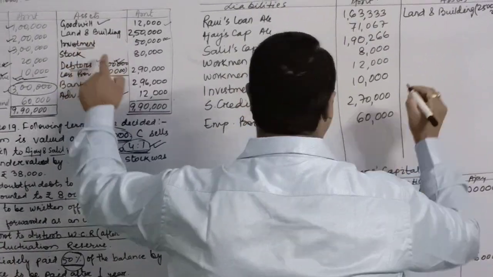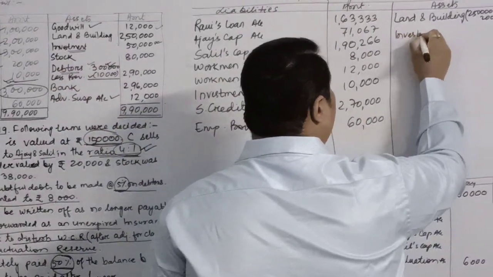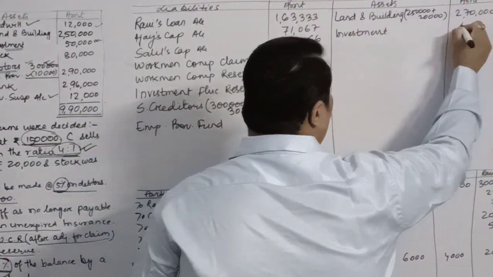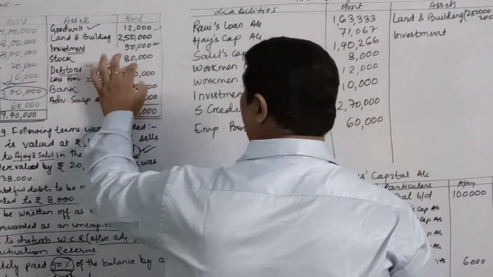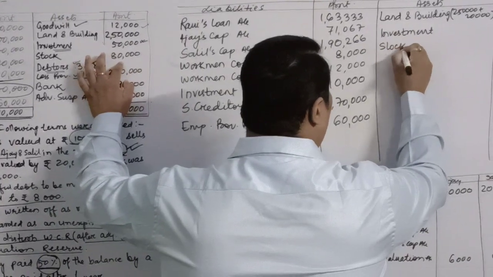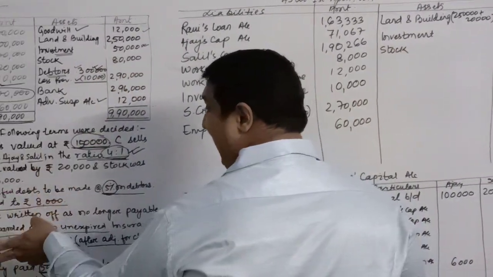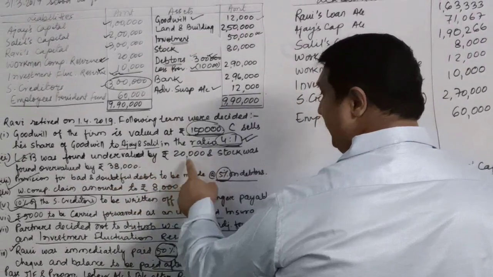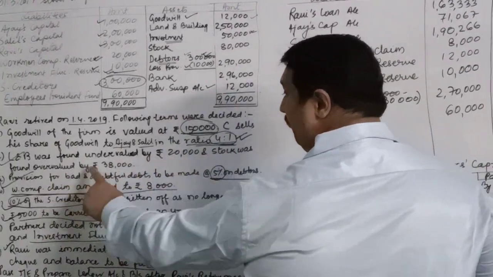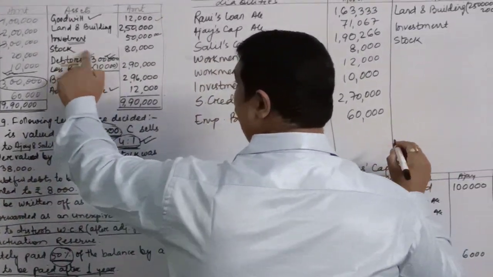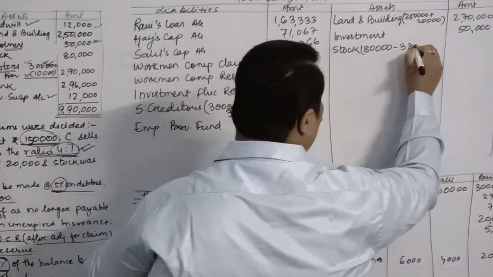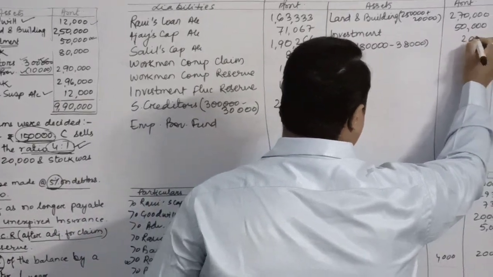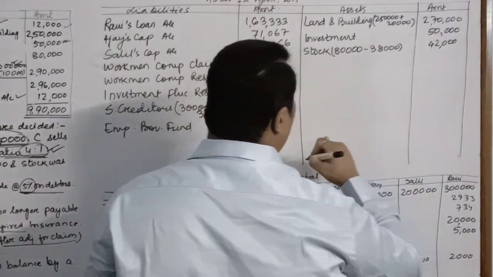After this, there is investment. There is no change in the value of investment, so we will write as it is 50,000. Stock 80,000. For that, we have the adjustment that stock was found overvalued by 38,000. So we need to deduct 80,000 minus 38,000. Balance is 40,000 and 80,000.